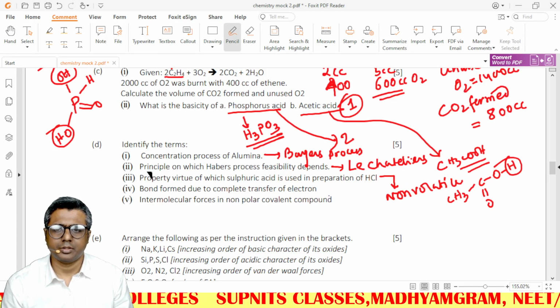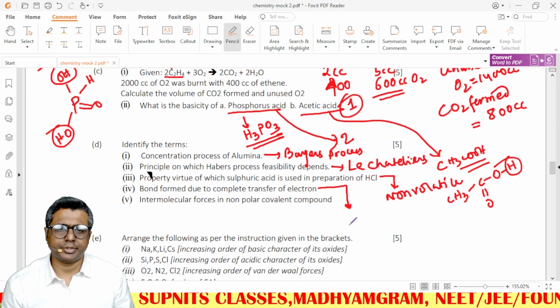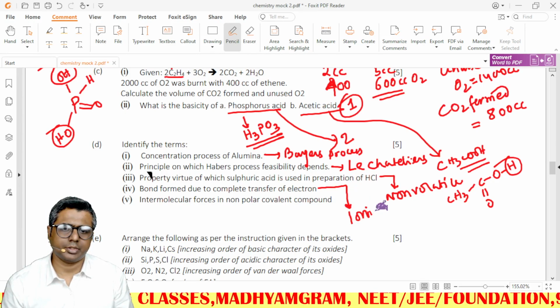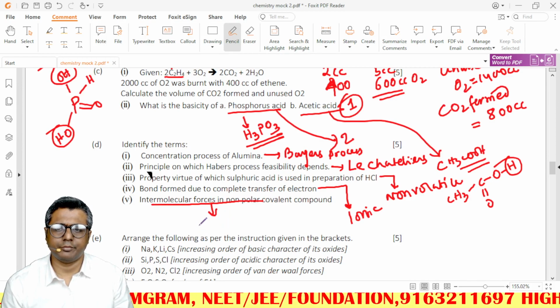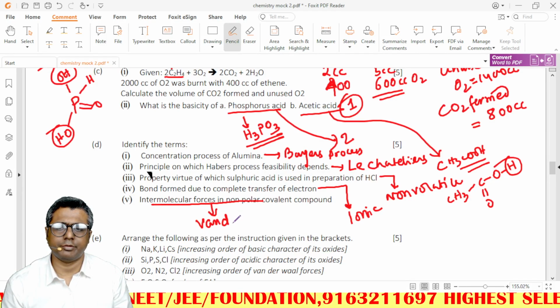Bond formed due to complete transfer of electrons: ionic bond. Non-polar covalent compound, what is the kind of intermolecular forces? Van der Waals forces.